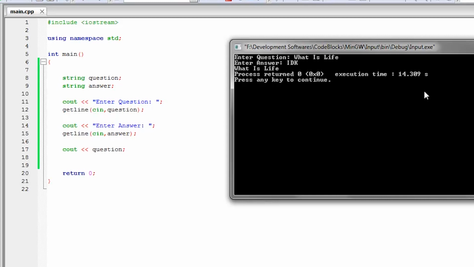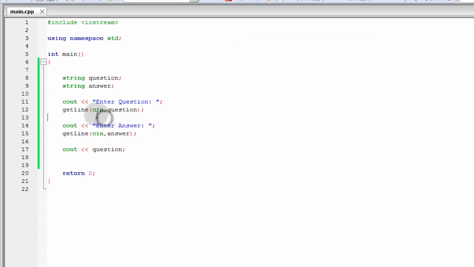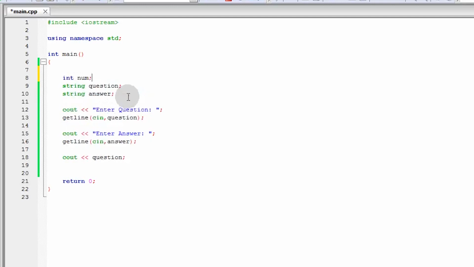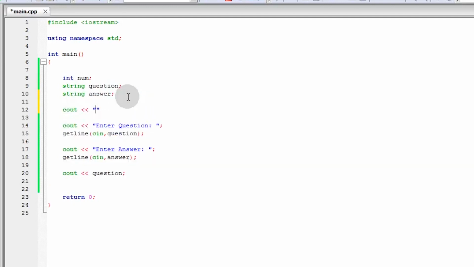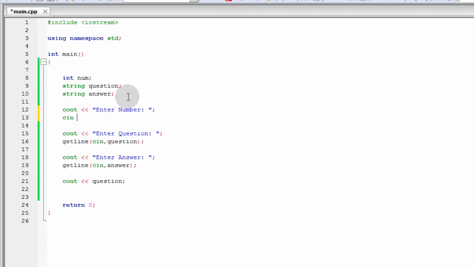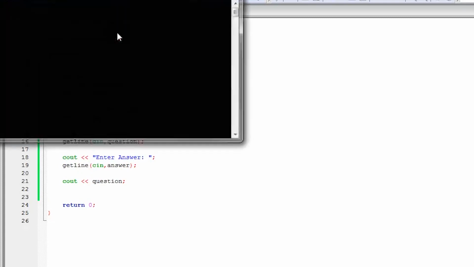So, guys, one more thing. Pagka nag-Cin kayo ng string, so hindi nyo kasi pwedeng gamitin yung getline sa integer. So, if I try to put an integer then, and I just name it num, then manghihingi ako ng number. So, enter number. So, for no particular reason. Then, tinry ko yung Cin, num. As you can see, guys, di ba gumagana naman yun sa number, yung Cin. So, there is a bug.